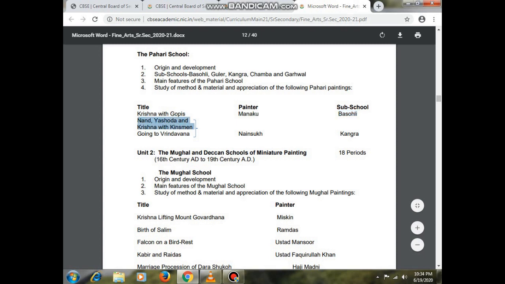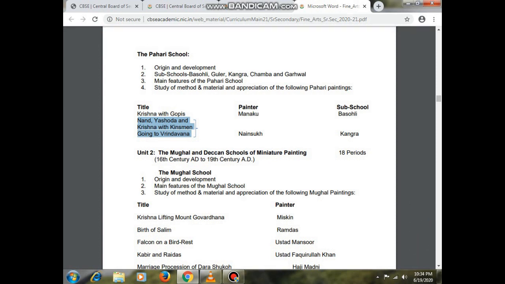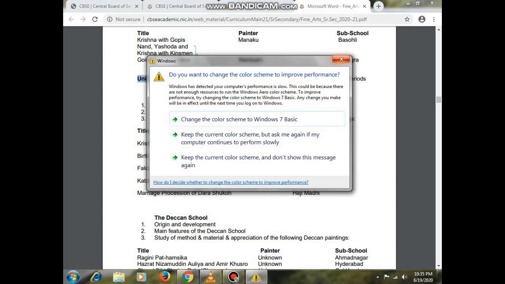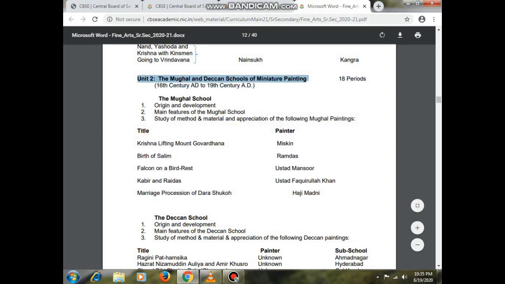Now the next painting is Nanda, Yashoda and Krishna with kinsmen going to Vrindavan. This is made by Nainsukh in Kangra. So here in the Pahadi school this is what we will read, and now we come to the second unit, the Mughal and the Deccan school of miniature painting.